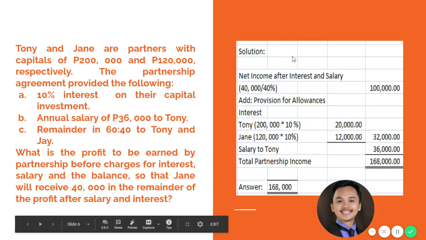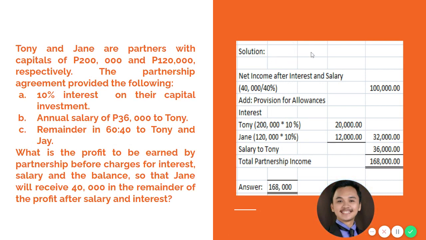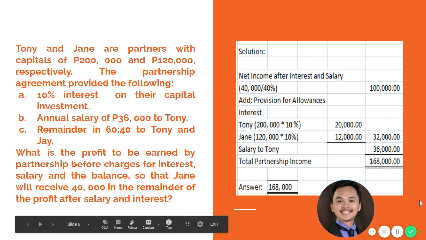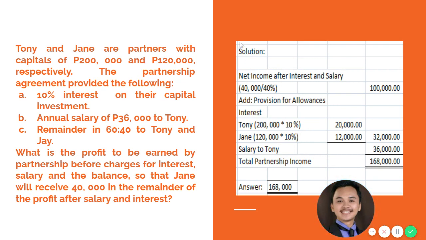From the partner's share of net income to the partnership net income. So the usual computation is from partnership income to partnership share. But here it is reversed: our solving goes from the partners' net income toward the partnership net income.